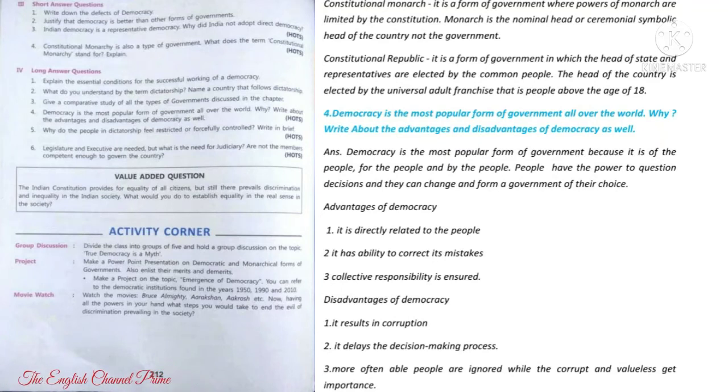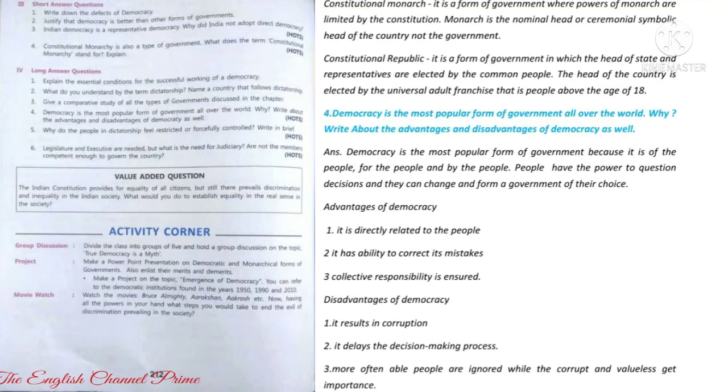Answer: democracy is the most popular form of government because it is of the people, for the people and by the people. People have the power to question decisions and they can change and form a government of their choice. Advantages of democracy are, first, it is directly related to the people. Second, it has the ability to correct its mistakes. Third, collective responsibility is ensured. And disadvantages of democracy are: it results in corruption, it delays the decision making process, and more often, good people are ignored while the corrupt and valueless get importance.